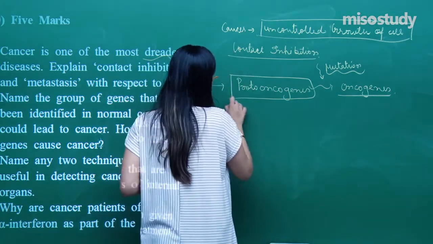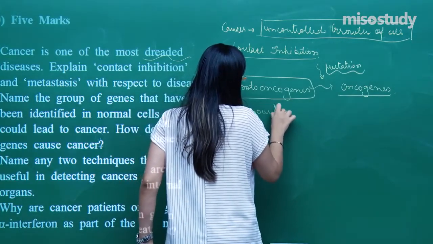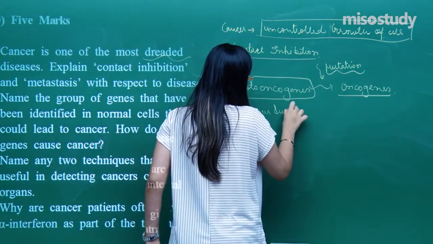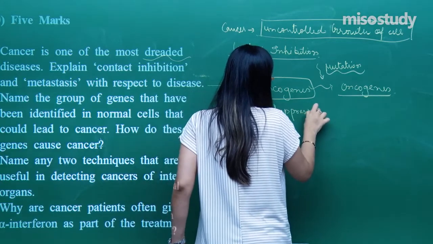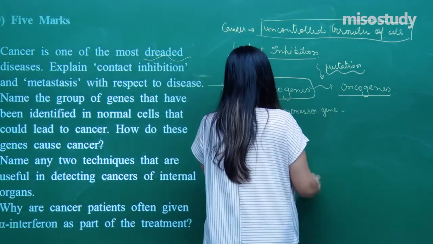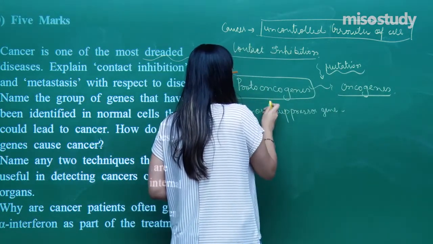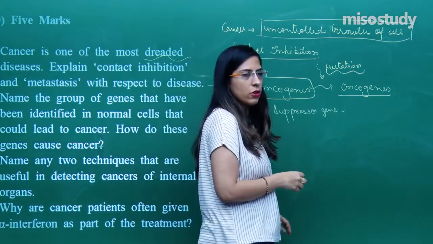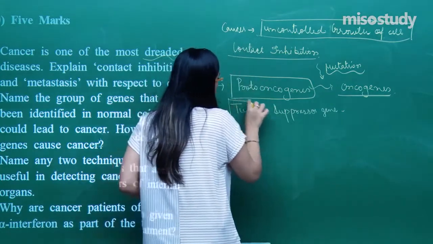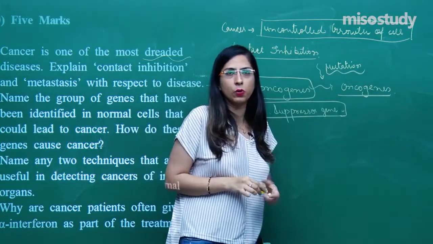The other type of gene which we have also studied in the session is the tumor suppressor gene. Now, what is a tumor suppressor gene? Tumor suppressor genes are also normally present inside the cell. But these genes, as the name indicates, suppress the formation of tumor.